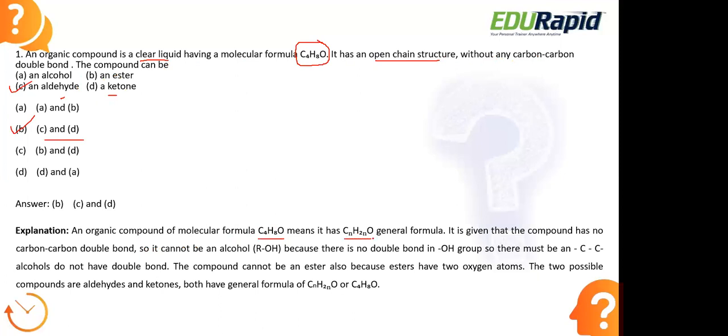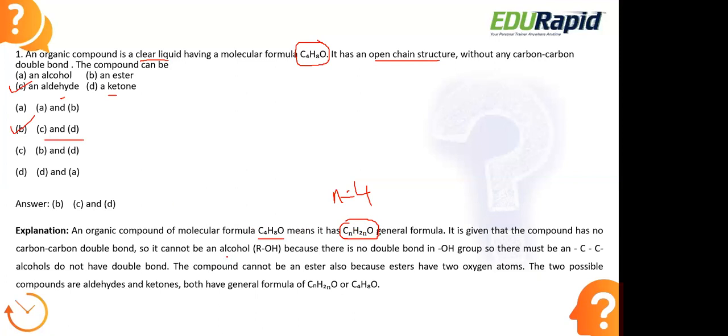That means here we have the general formula for the same. C4, n is equal to 4. If you substitute, this is what we will get. So the general formula of this molecular formula is CnH2nO. It is also given that there are no double bonds between the carbon atoms.